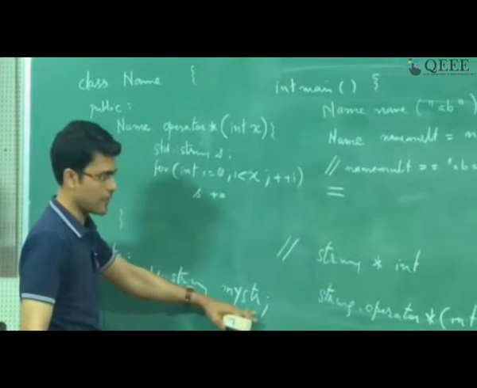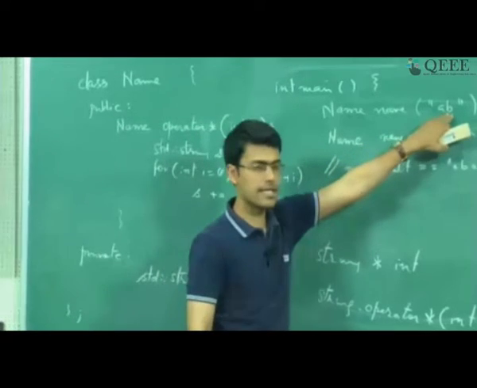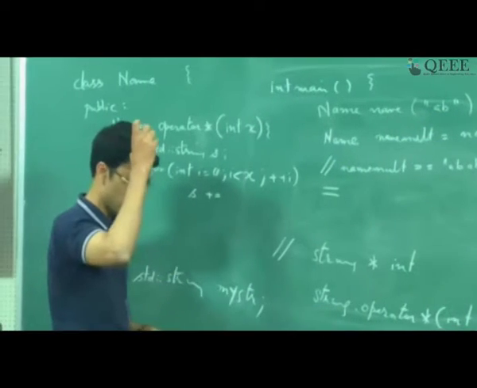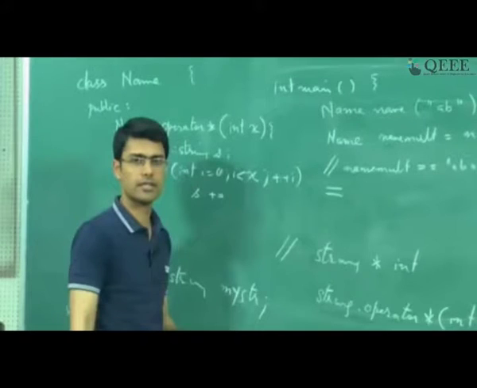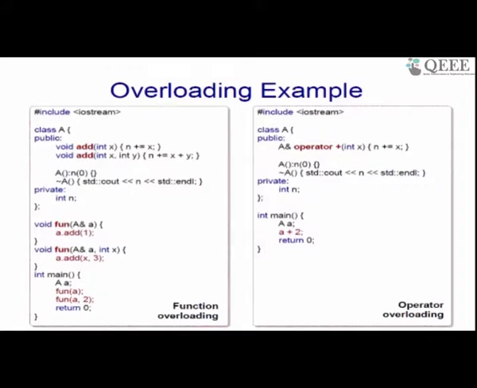Right. So this is a private variable which is storing, let's say, AB, that the constructor will take care of, and I am assuming that you guys have done the constructor destructor part, etc. So slide number 7, which is talking about the function overloading example and the operator overloading example. The output of the first one should be essentially addition of 1, 2 and 3. So the output should be 6, and if you have obtained that, then well and good.